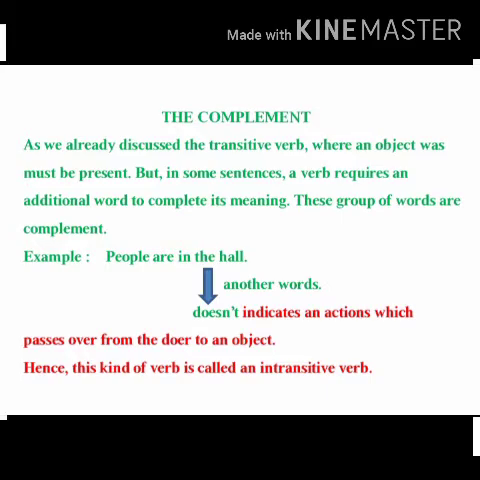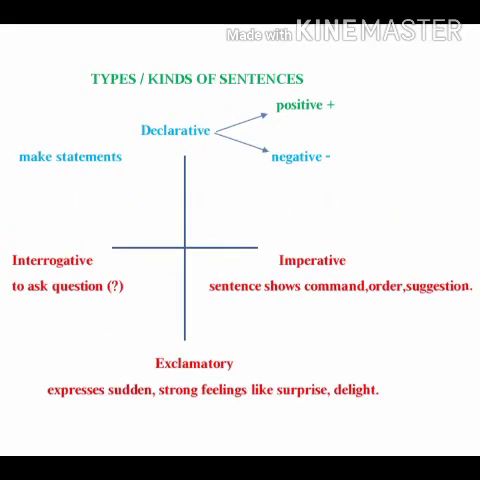Understood? After knowing the concept of sentence, now we have to see types of sentences. A sentence can be divided into different types on the basis of their meanings. So here we are having 4 types of sentences.